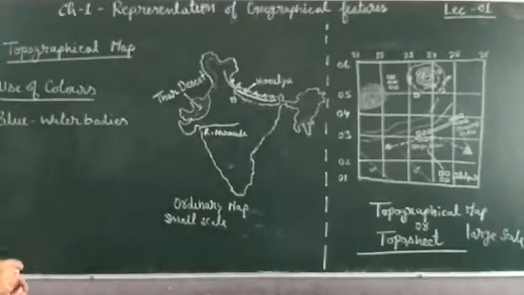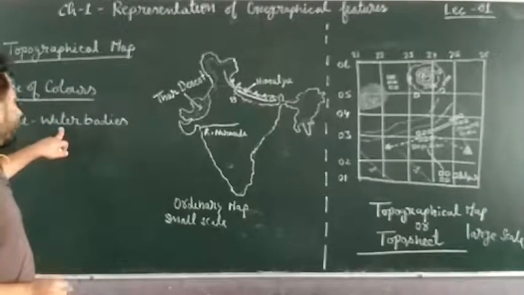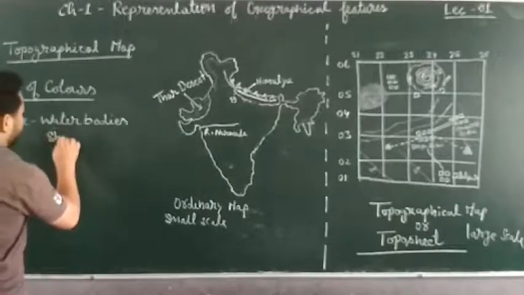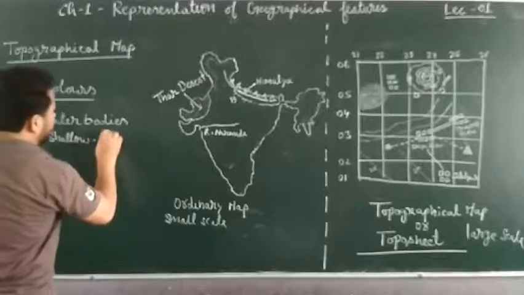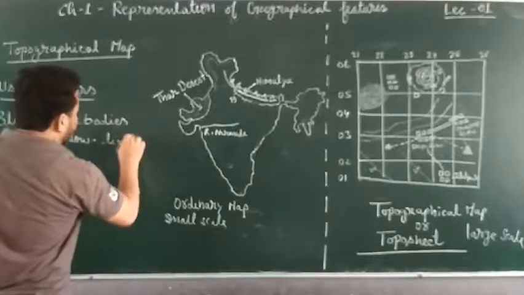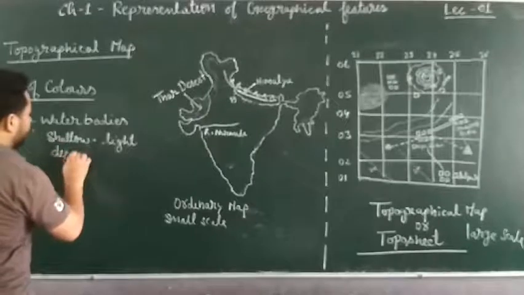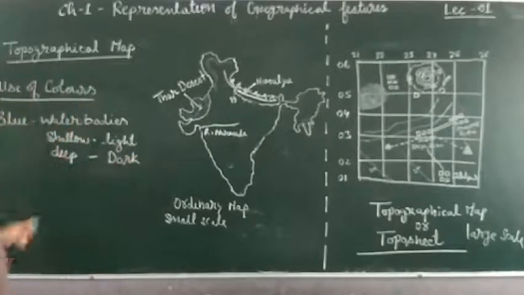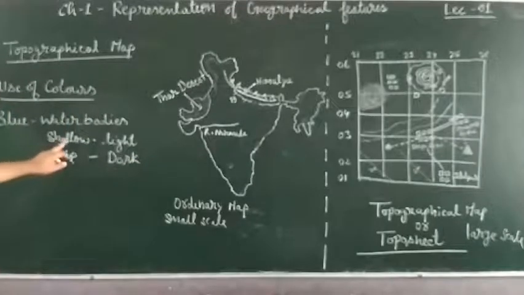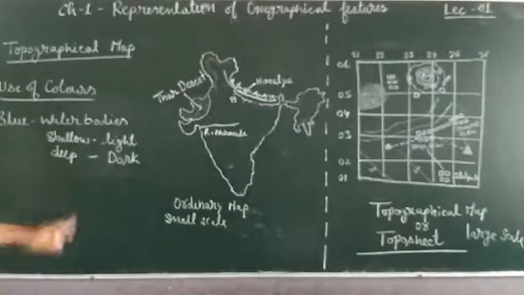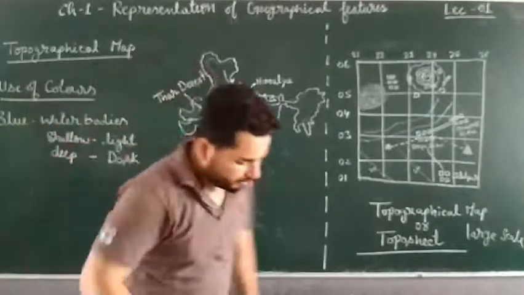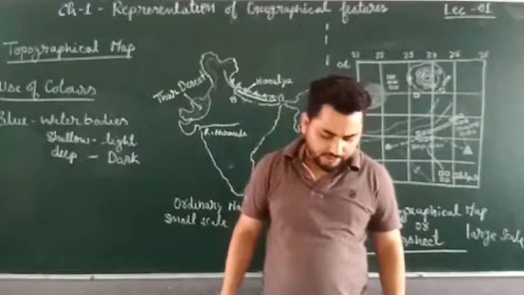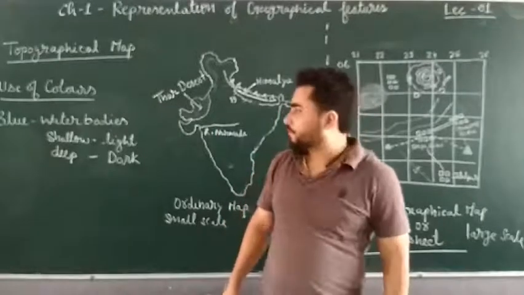Now you have to remember that if a water body is shallow, then we will use light blue color. If a water body is deep, then we will use very dark blue color, right? If it is shallow, then light color. If it is deep, then dark color. Clear? This is about blue. So we use this color in order to show various water bodies.